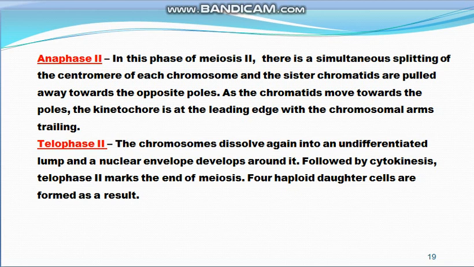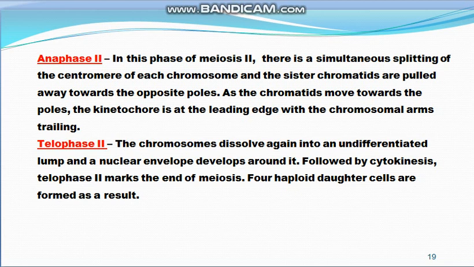And then in telophase stage, chromosomes dissolve again into an undifferentiated lump, and then the nuclear envelope develops around it, and then it is followed by cytokinesis. So in telophase second, again the nuclear envelope is formed around each group of the chromosomes.